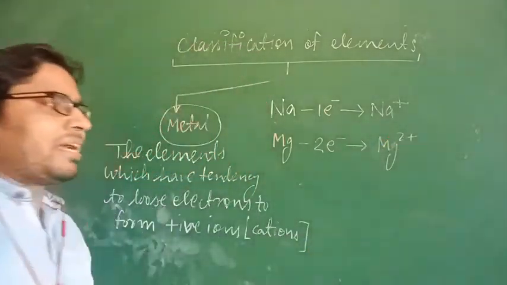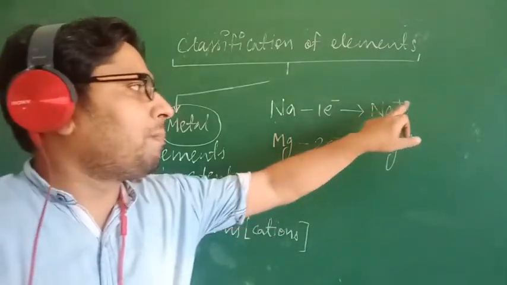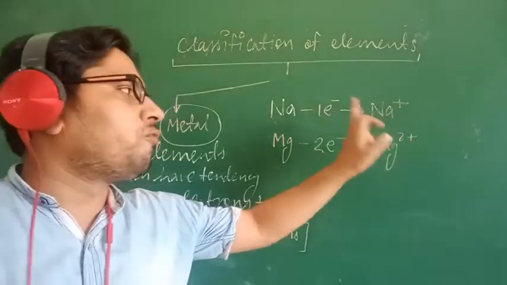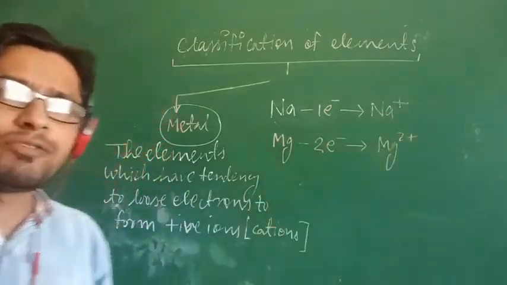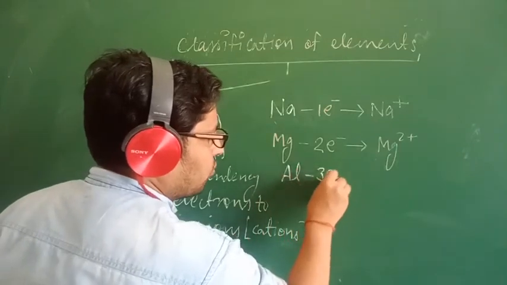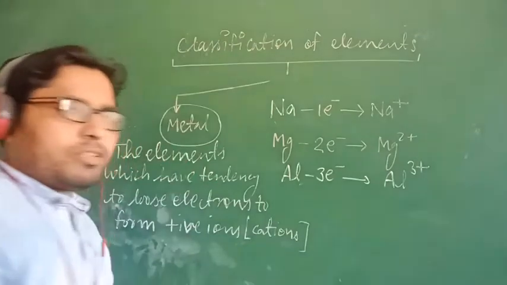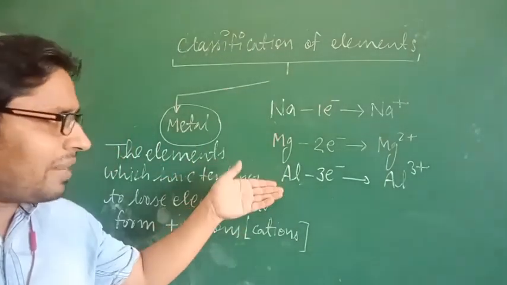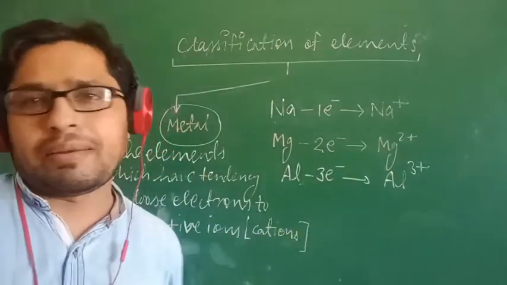This is also a cation. Whatever number of electrons they lose, the same positive charge they get. If 1 electron is lost, 1 positive charge; 2 electrons lost, 2 positive charge. Same is for aluminium. This is aluminium. It will lose 3 electrons, giving us Al3+. So these are metals, because they have a tendency to lose electrons to form cations.